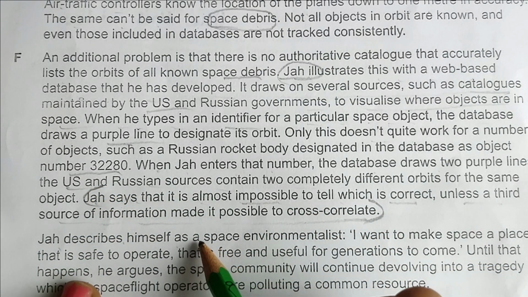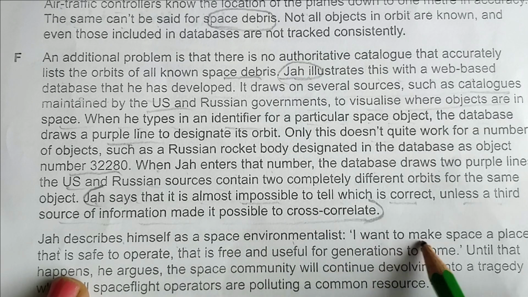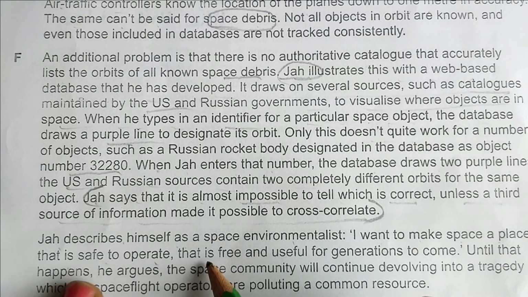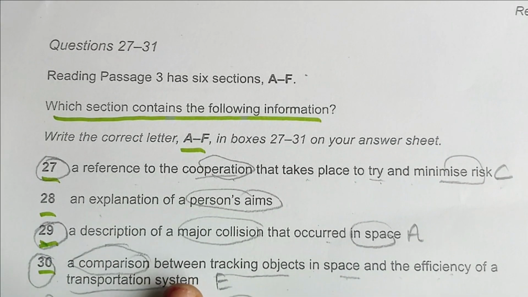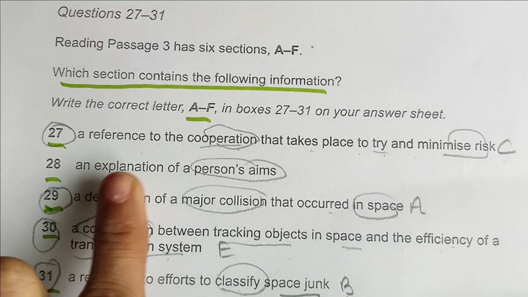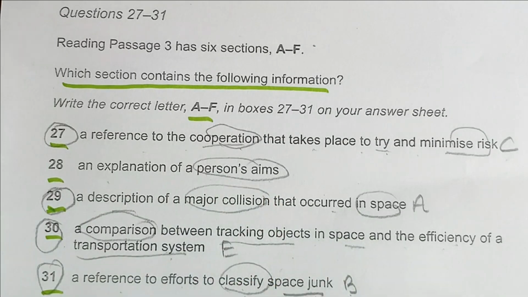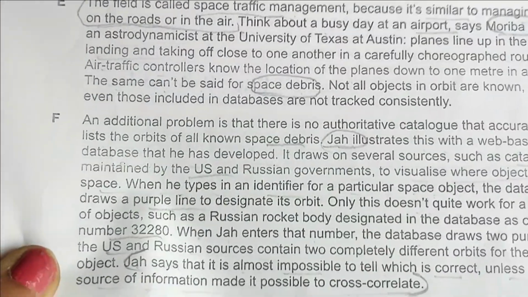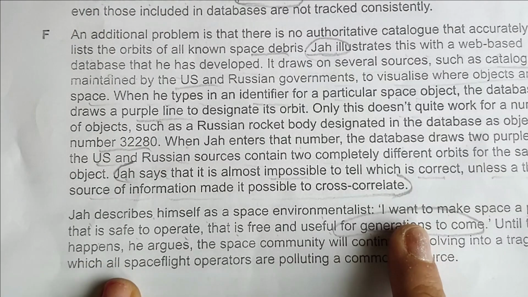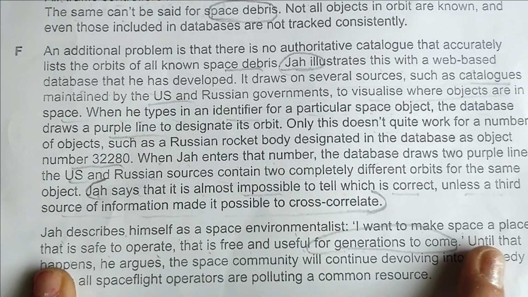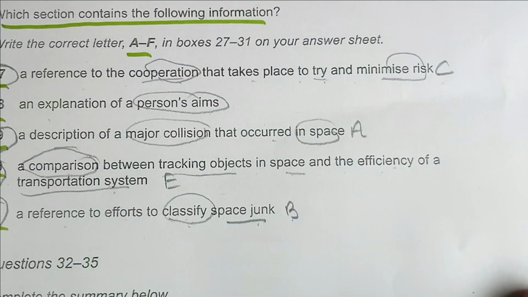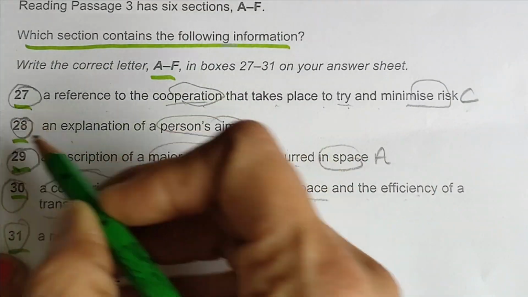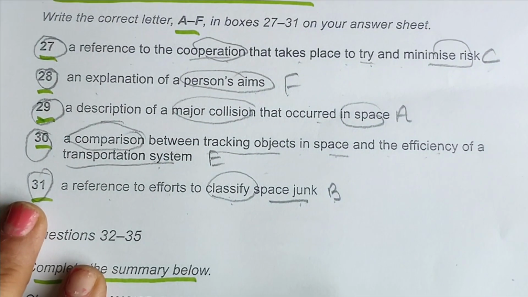Jha describes himself as a space environmentalist. "I want to make space a place that is safe to operate, that is free and useful for generations to come." Generations to come means the future. So here is the explanation of a person's aim. This is his aim: I want to make space a place that is safe to operate. For this, the F paragraph, the last paragraph, will come. Okay, now we have completed this.